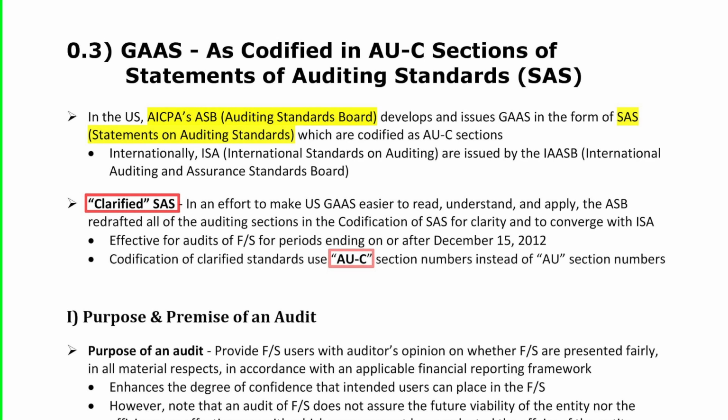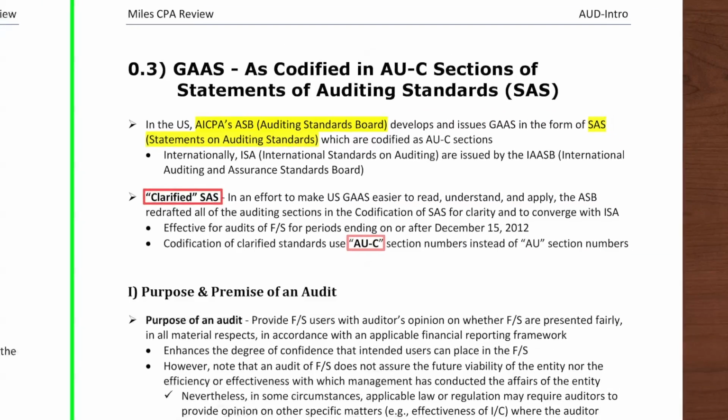So AU, think about it as the first two letters of the word audit. The letter C stands for clarity, and that's why we call it clarified SAS, or the clarified statements on auditing standards, which are basically based on GAS.